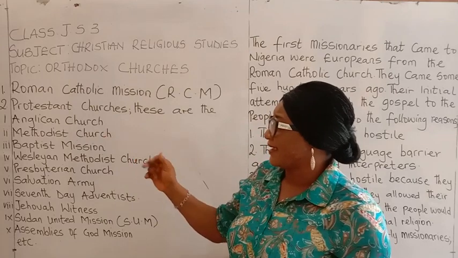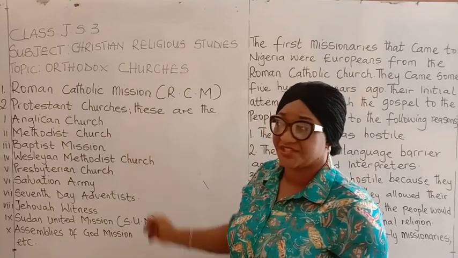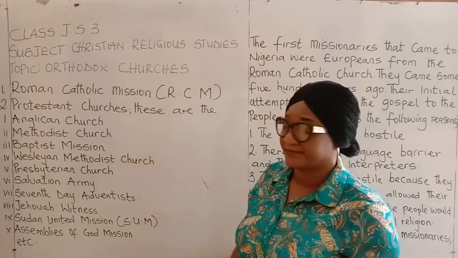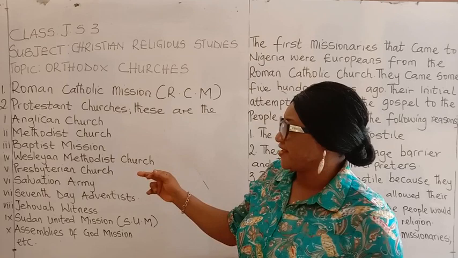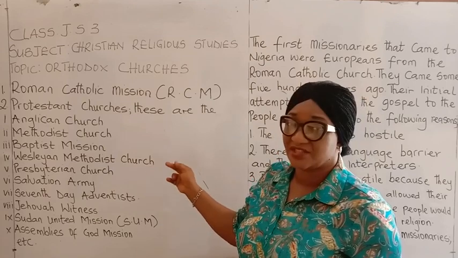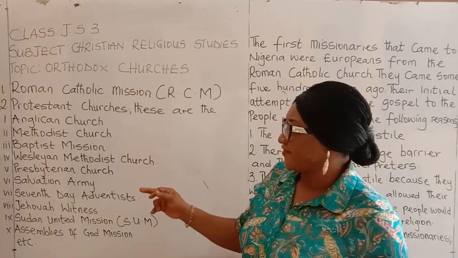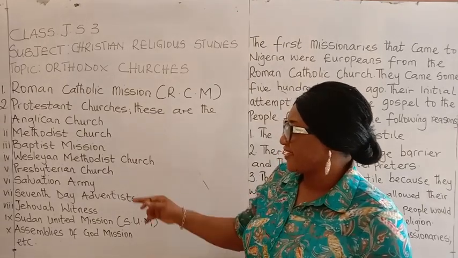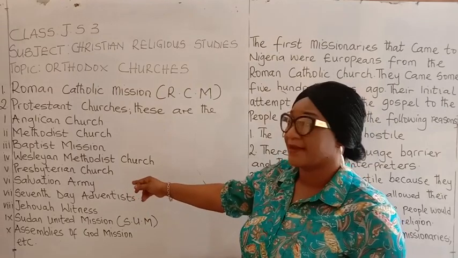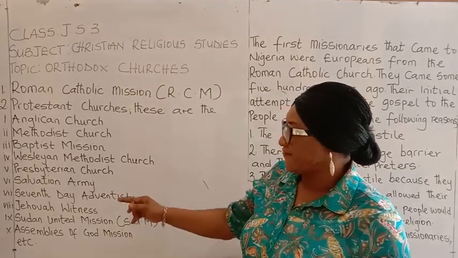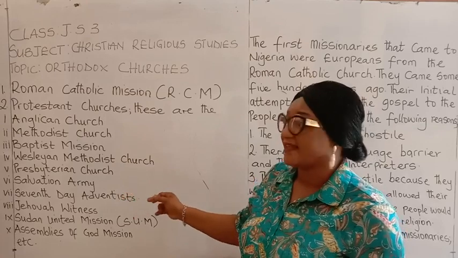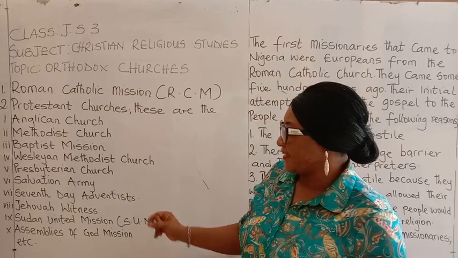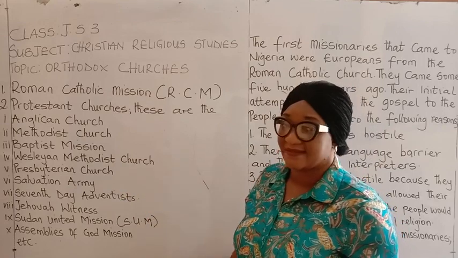Then we have the II, Methodist Church. III, Baptist Mission. IV, Wesleyan Methodist Church. V, Presbyterian Church. VI, Salvation Army. VII, Seventh-day Adventists. VIII, Jehovah Witness.